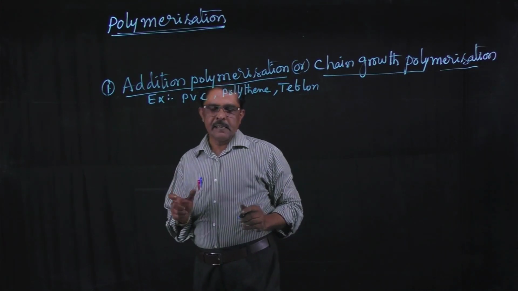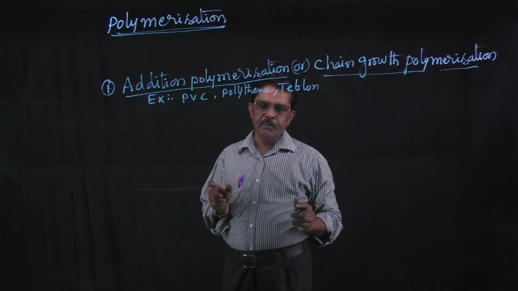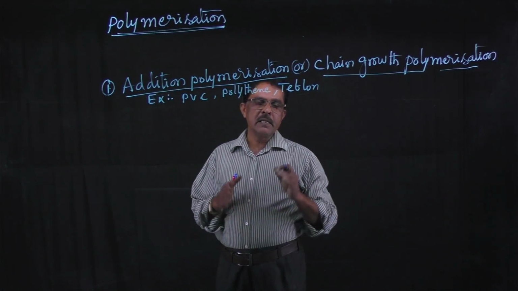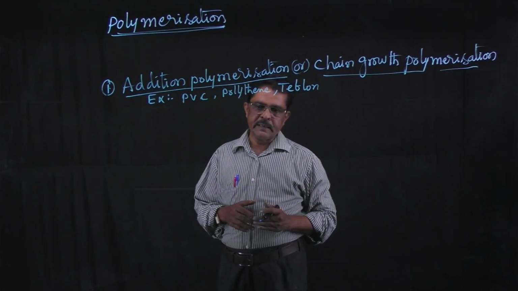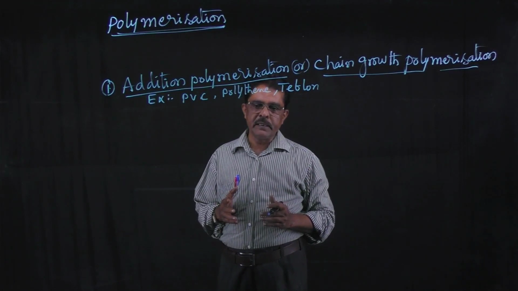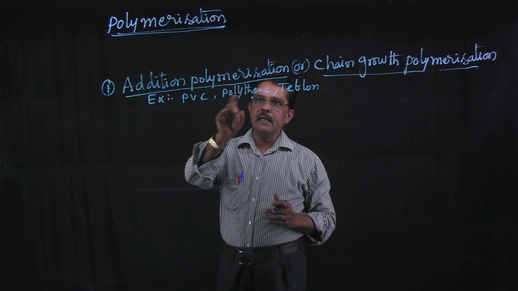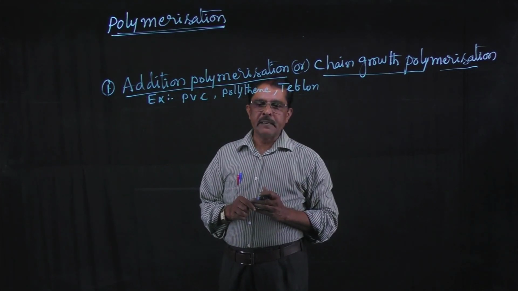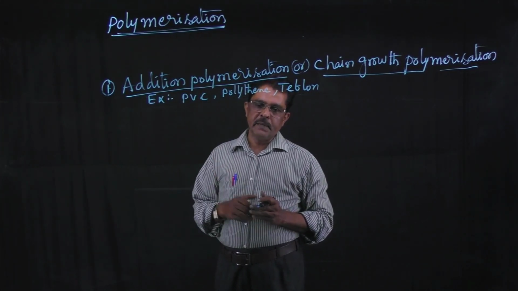Second one is condensation polymerization or step growth polymerization. Let us first discuss what addition polymerization is and its mechanism.